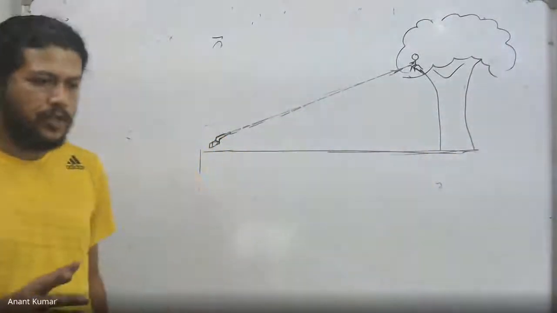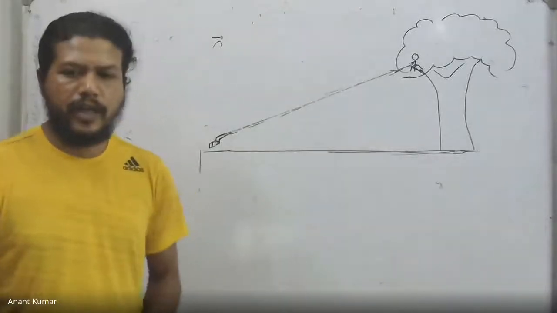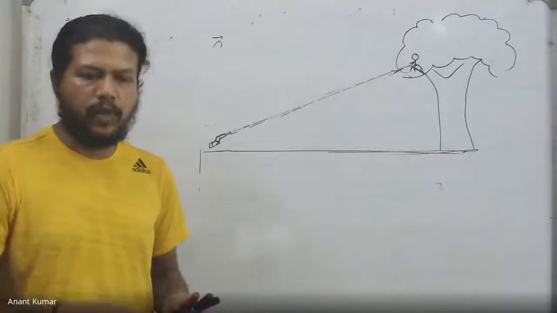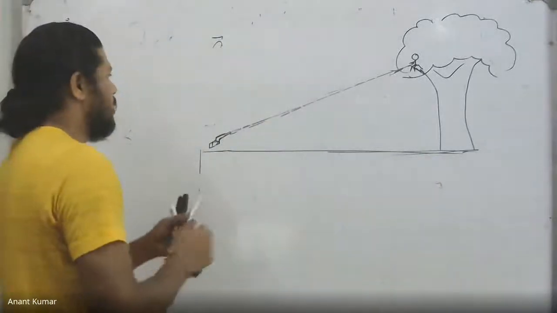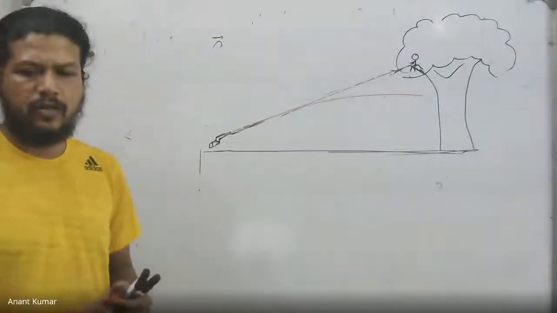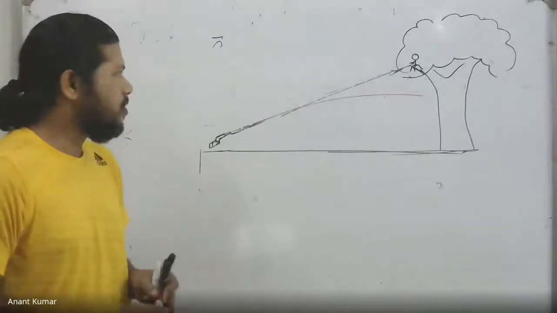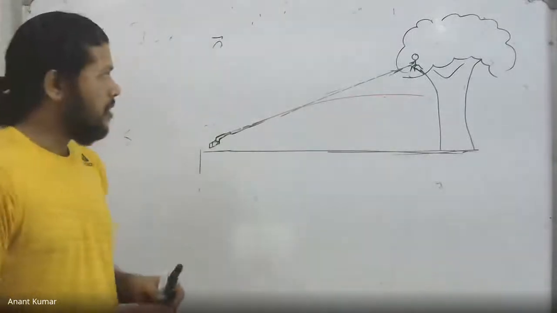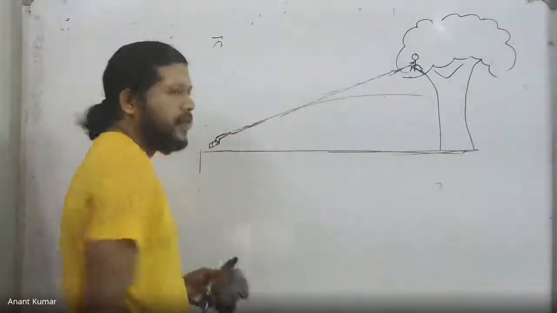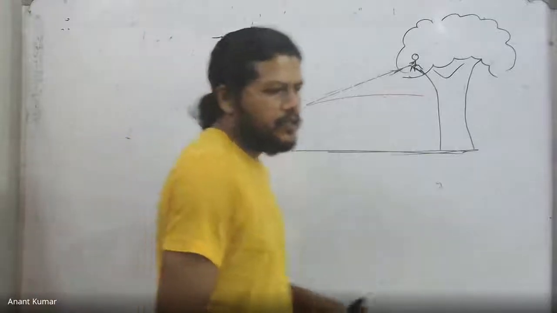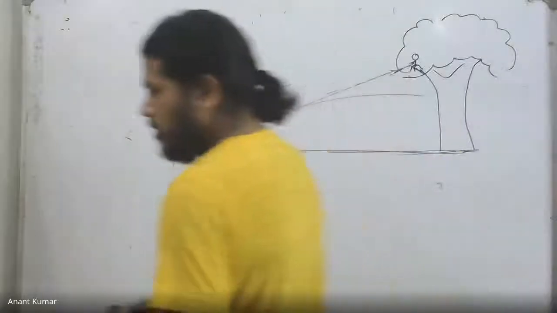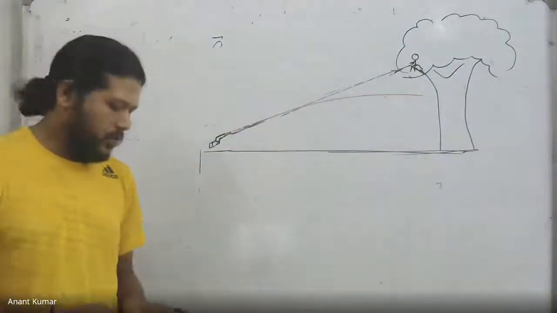So you see that the motion or the path does depend on the reference frame. From the ground, the path of the bullet is not exactly a straight line, it is a parabolic path. An exaggerated diagram will be like this. Obviously, it will not go so much down, but that is what is going to happen to the path of the bullet. But with respect to the monkey, the path of the bullet is a straight line. It just goes straight this way. So the path does depend on the choice of the reference frame. Fine. So the idea is that it will obviously be hit in this case.